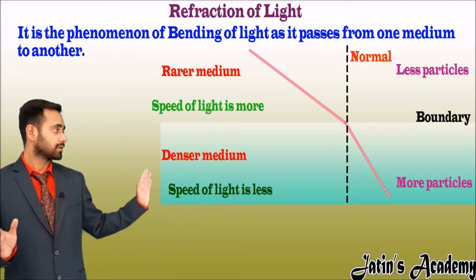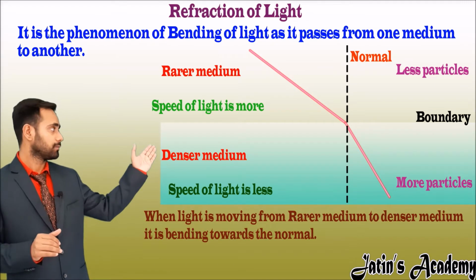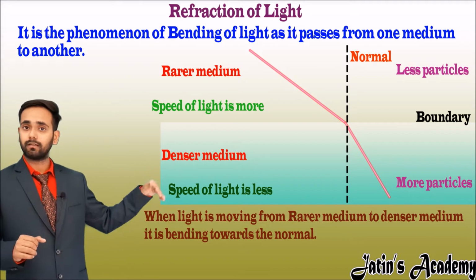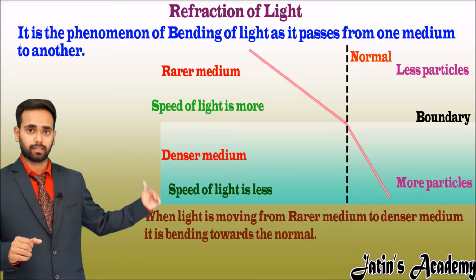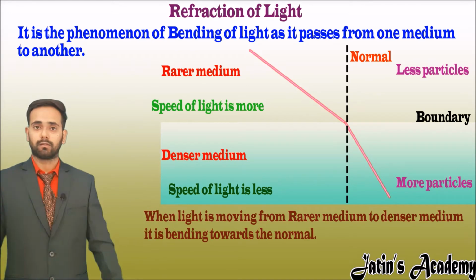It is concluded that when the light is moving from rarer medium to denser medium, here the rarer medium is air and the denser medium is water, it is bending towards the normal.